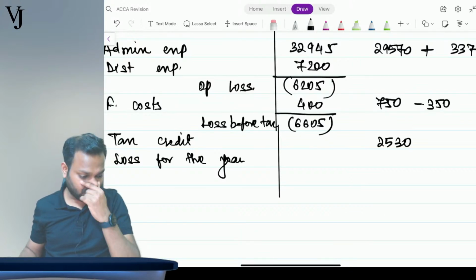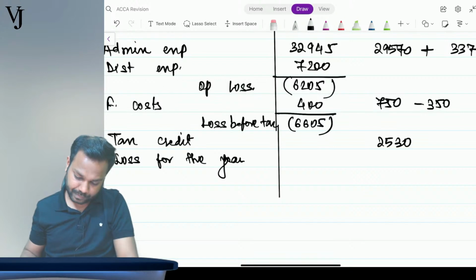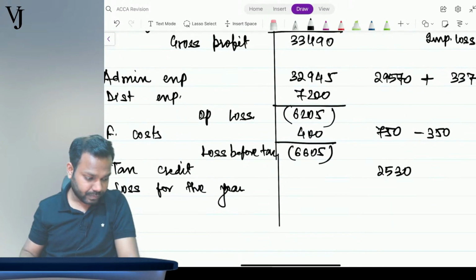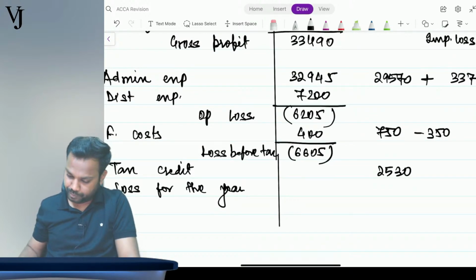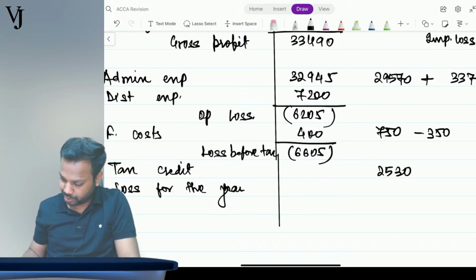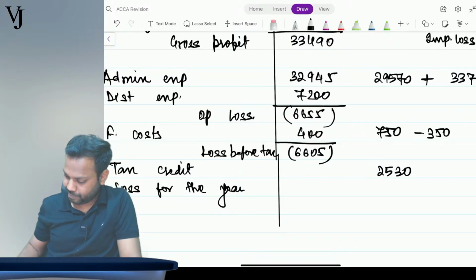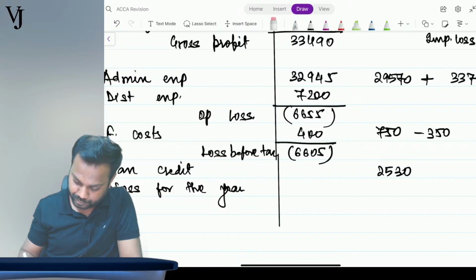Can you please confirm if everything is correct, guys? 33490 minus 32945 minus 7200 is 7055.